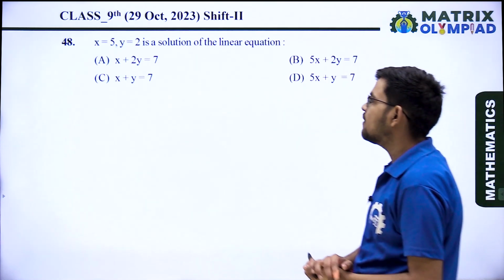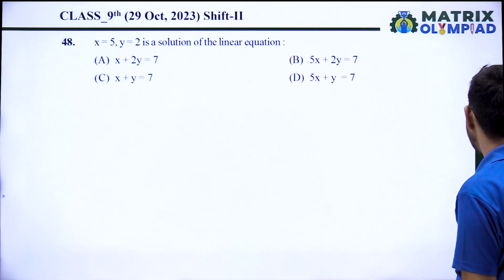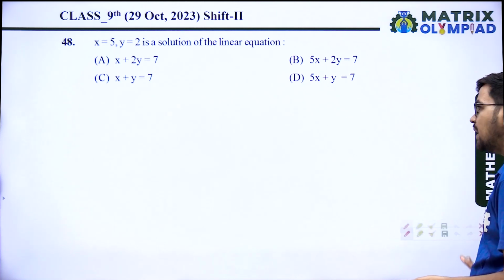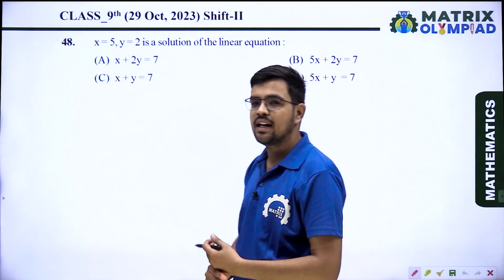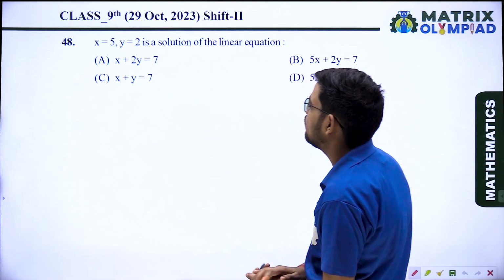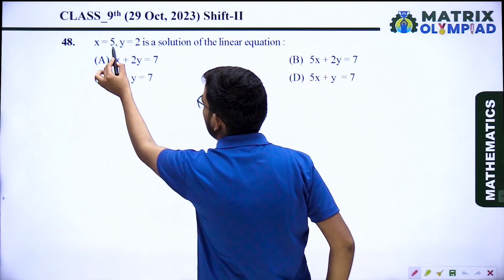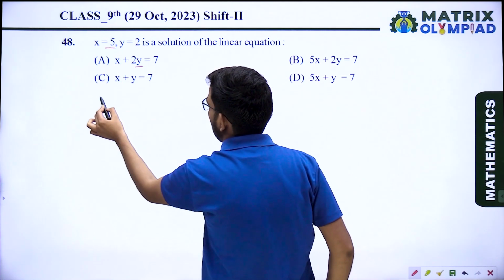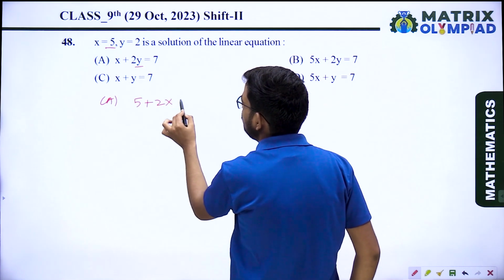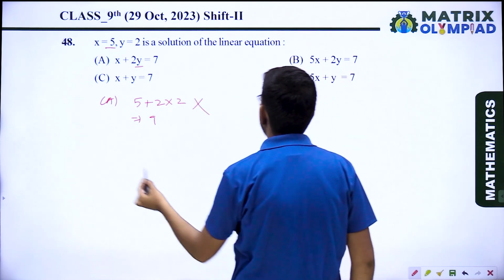Next question, question number 48. x equals 5, y equals 2 is a solution of the linear equation. If x equals 5, y equals 2 satisfies any of these options, then that will be the linear equation. So when we put x equals 5, y equals 2 in option A, we are getting 5 plus 2 into 2, so we are getting 9. It means option A does not satisfy.